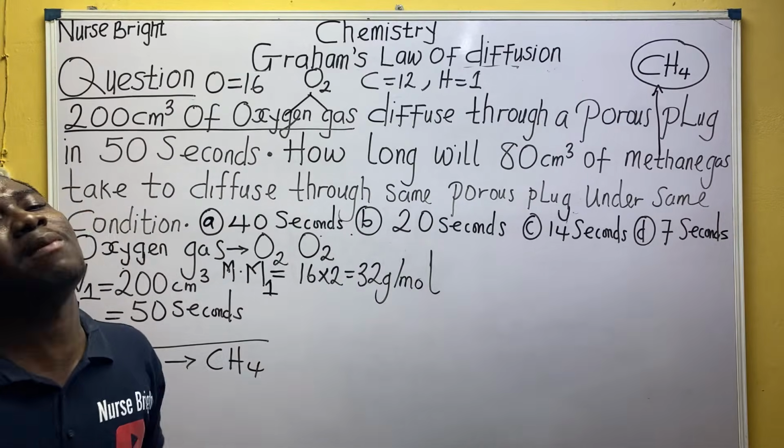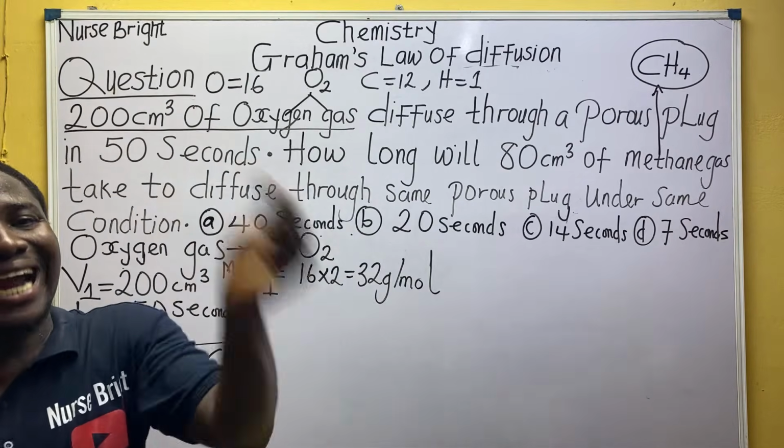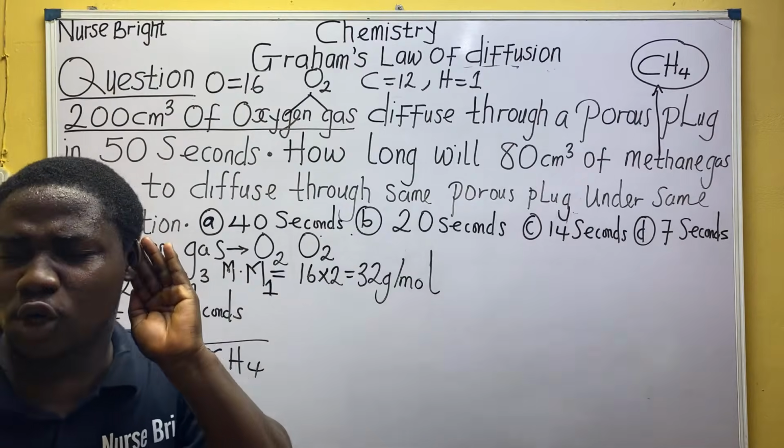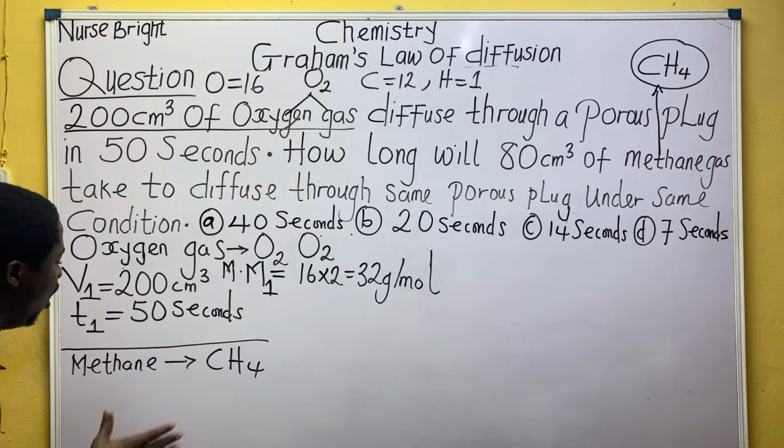Why did I call it molecular mass? Because it is for the first gas. It is for the first gas mentioned, oxygen gas. So it's 32 gram per mole. So let us move further.